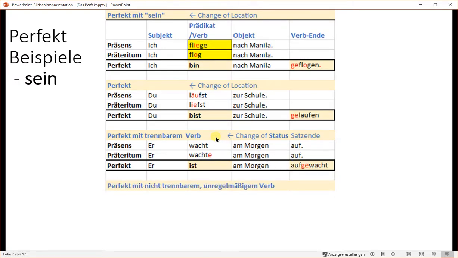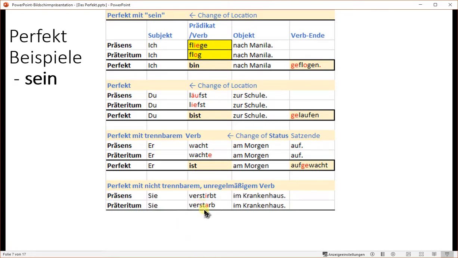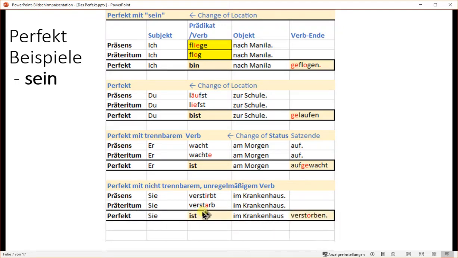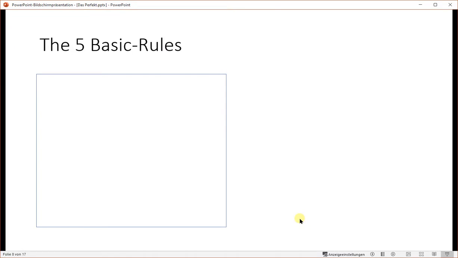Perfekt mit nicht trennbaren, unregelmäßigen Verben, not splittable, irregular. Sie verstirbt im Krankenhaus. Sie verstarb im Krankenhaus. Sie ist im Krankenhaus verstorben. No ge because this is not splittable. Ver never has a ge. Same here. If you use sein and the second verb, you create a Perfekt. Vice versa. If you do not use sein or haben together with the second verb, you will not have a Perfekt. The 5 basic rules.